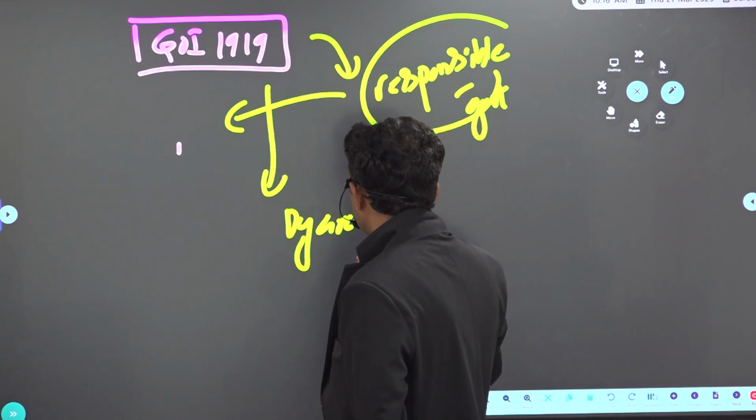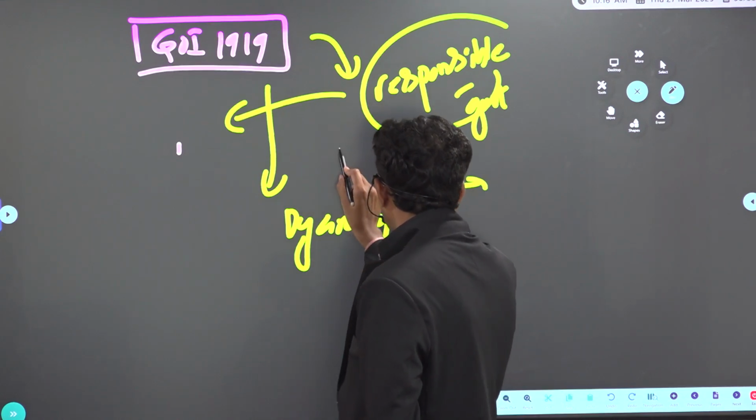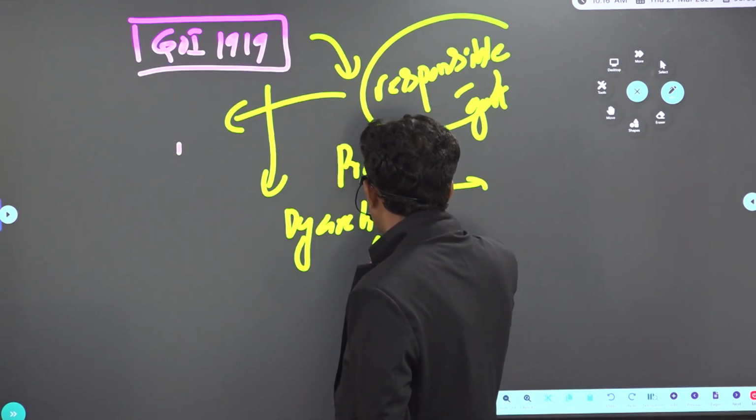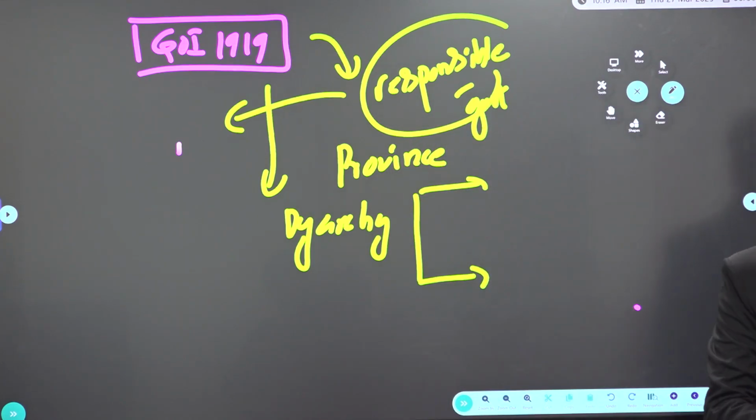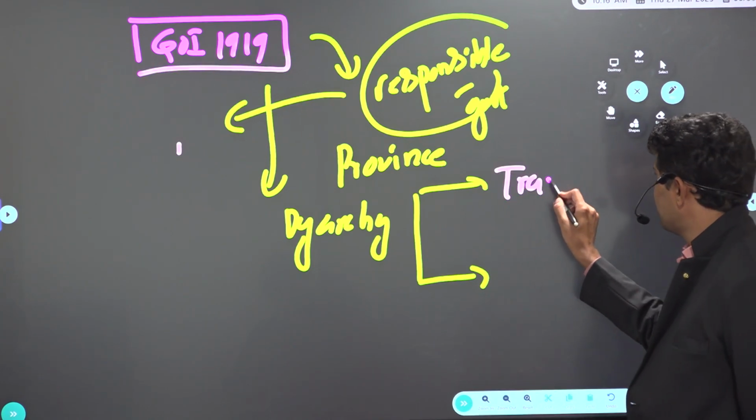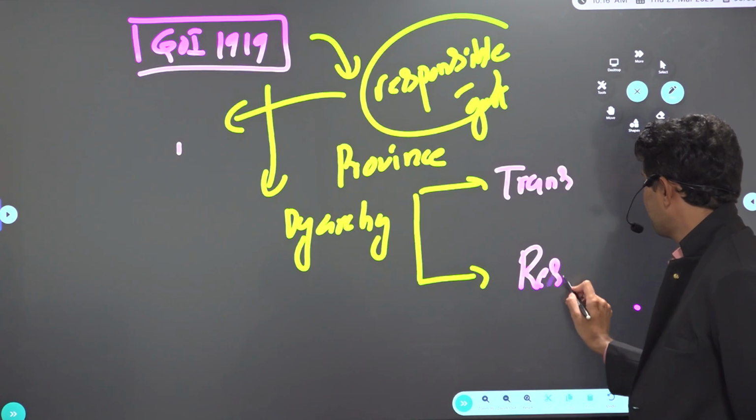Diarchy means separation into two. Province means state level, and the subjects of the powers got divided into two. What are those subjects? Transferred subjects and reserved subjects. The division only is called diarchy. So, transferred subject, reserved subject.